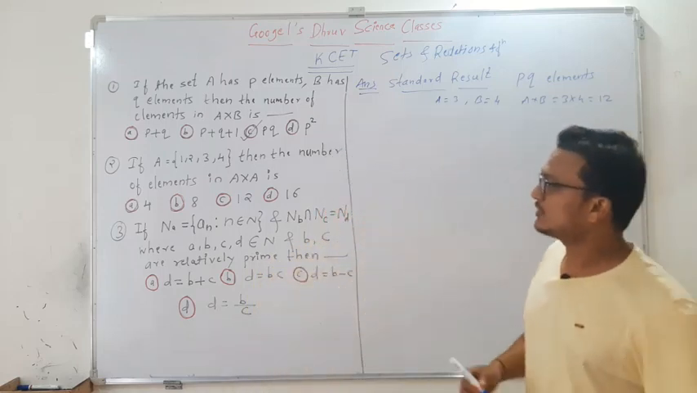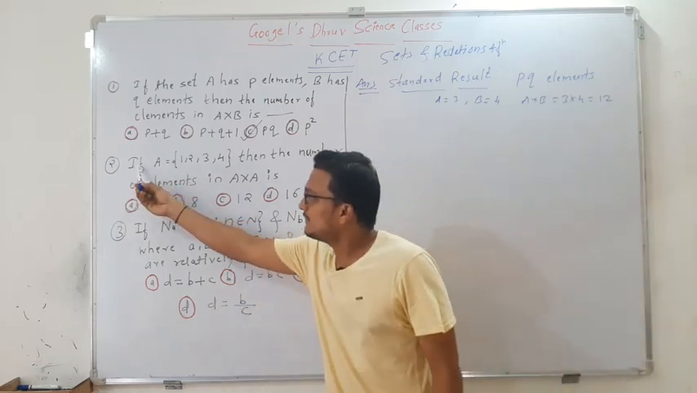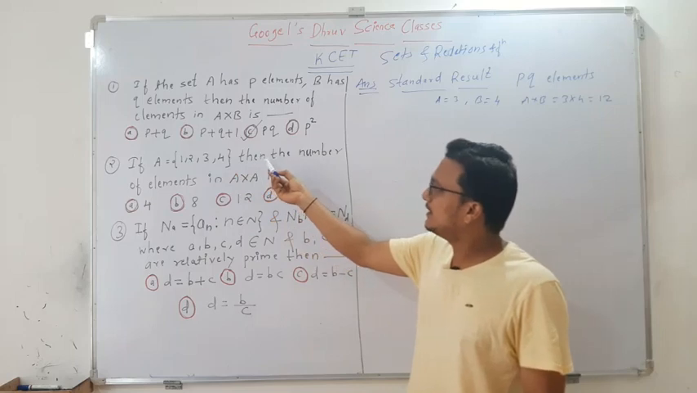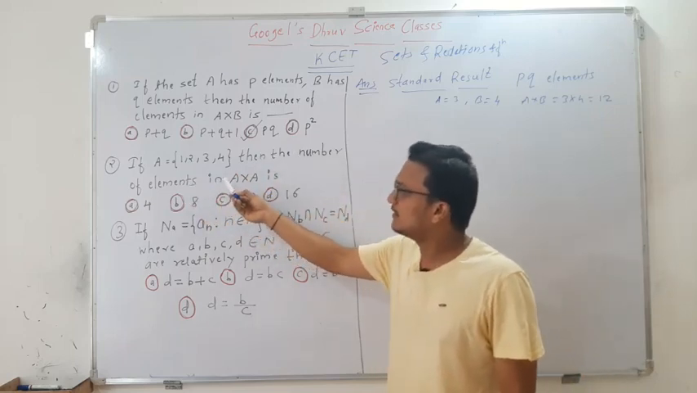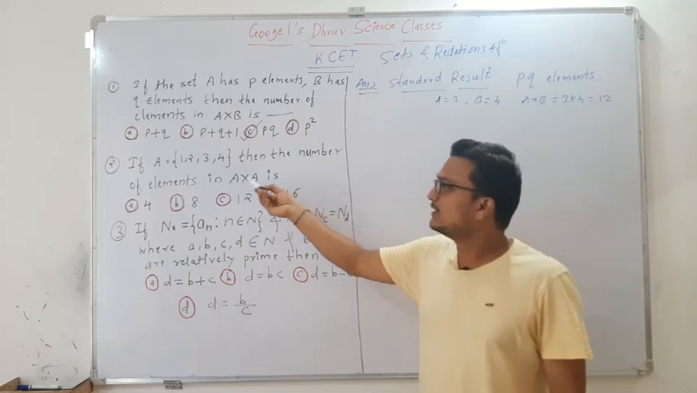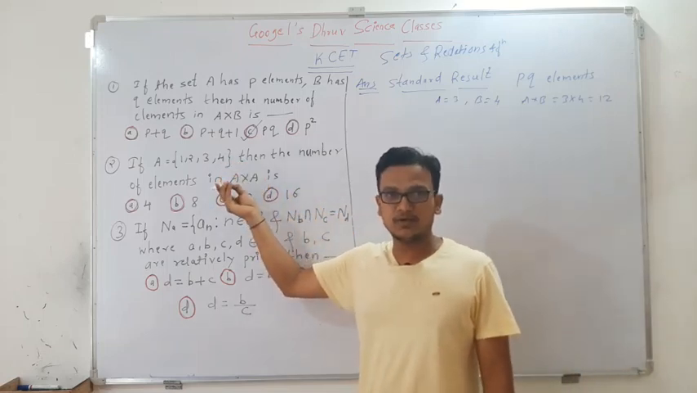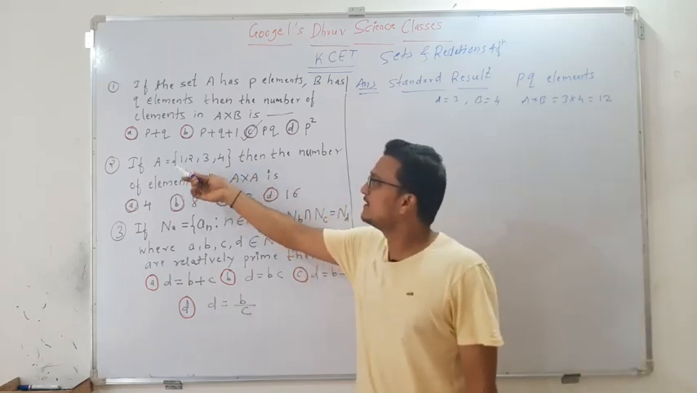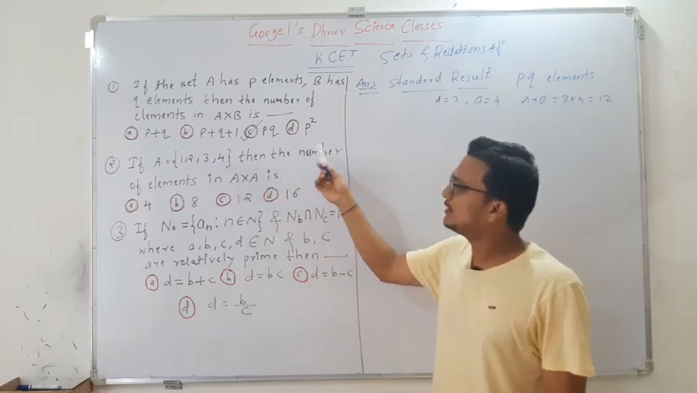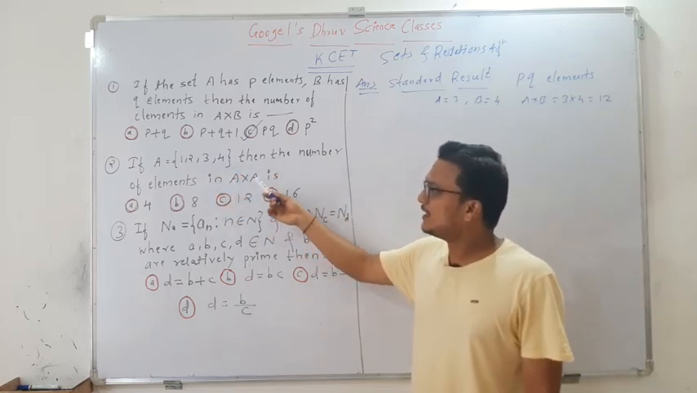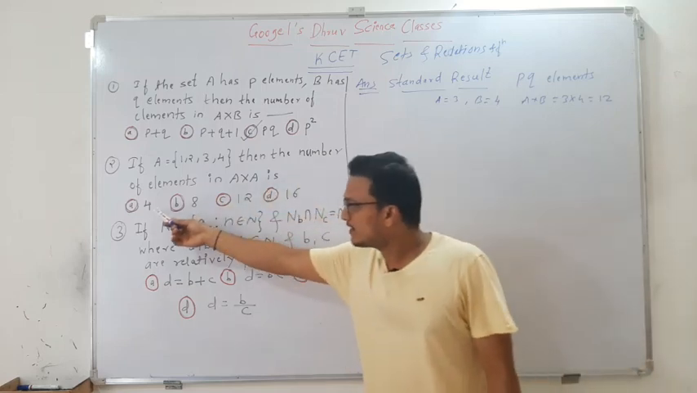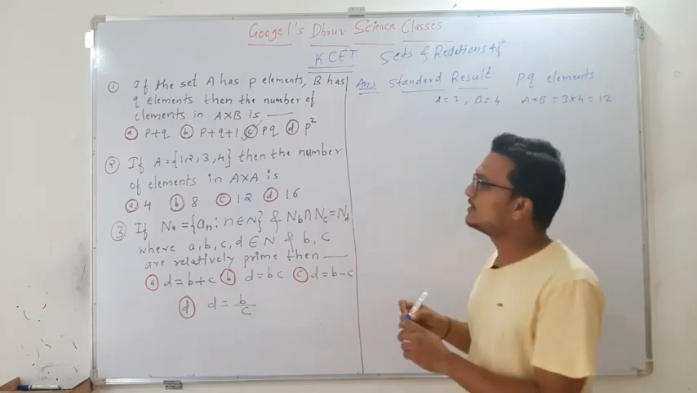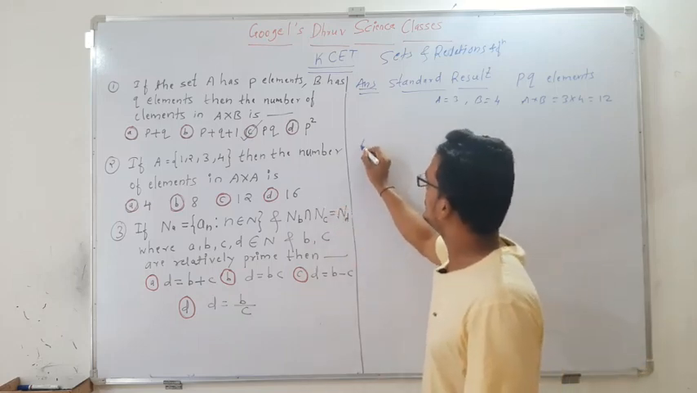Now the second question you can just see. If A is equal to {1, 2, 3, 4}, then the number of elements in A cross A is, here we have only one set, we don't have two sets, but two sets are represented in terms of A itself. So A is equal to {1, 2, 3, 4}. Then the number of elements present in A cross A is, the options are 4, 8, 12 and 16. So the question is what now here? So the solution is,